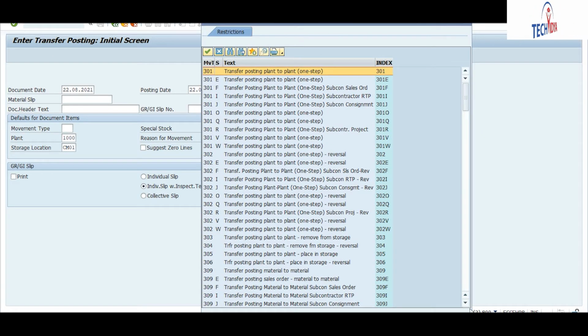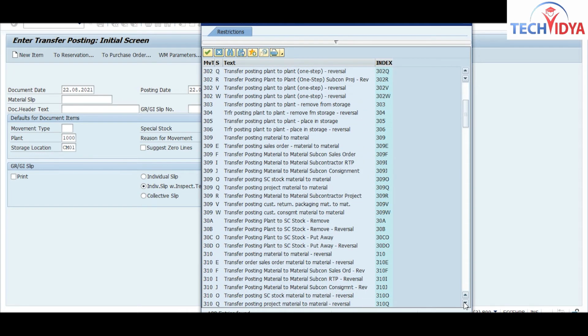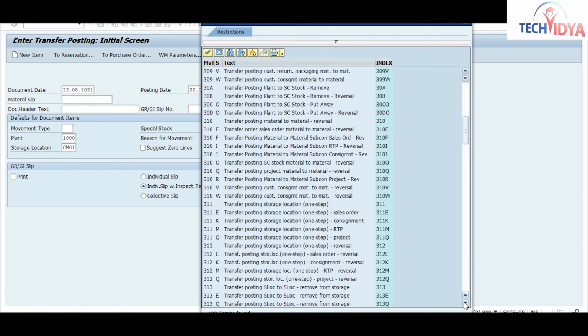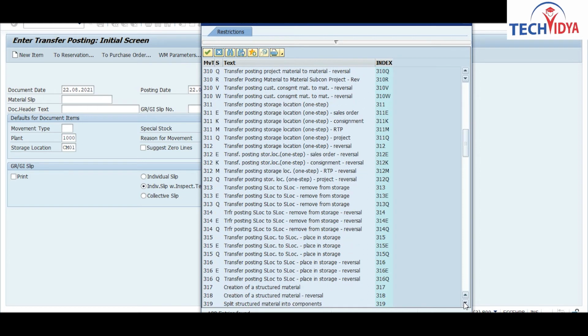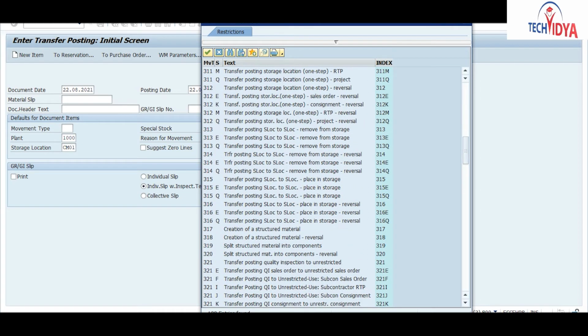The movement type in the range of 300, what it is showing you is 321. See this movement type 321. What it is saying: transfer posting quality inspection to unrestricted.